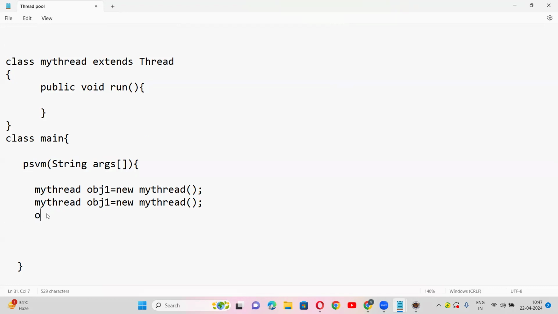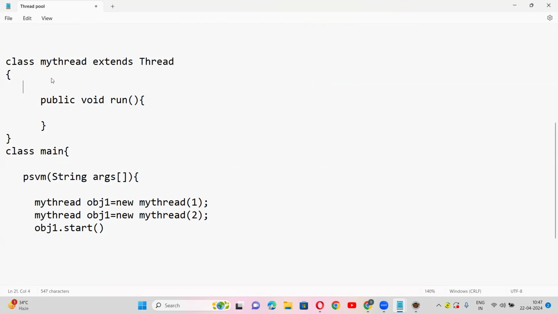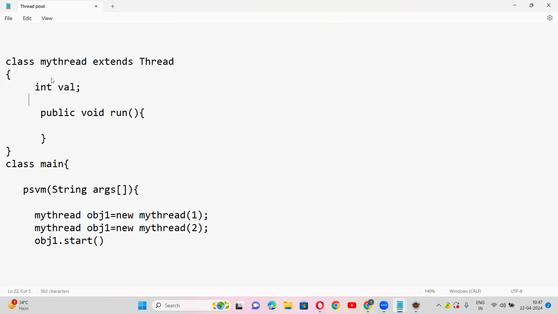Okay, let it be. Suppose we pass some integer, 1, 2, like that. Now we'll have a constructor over here: int val, in my thread.